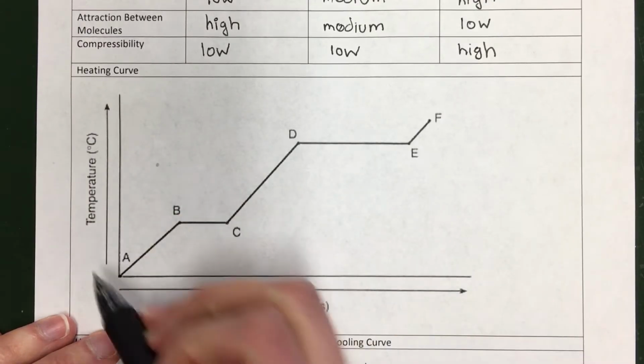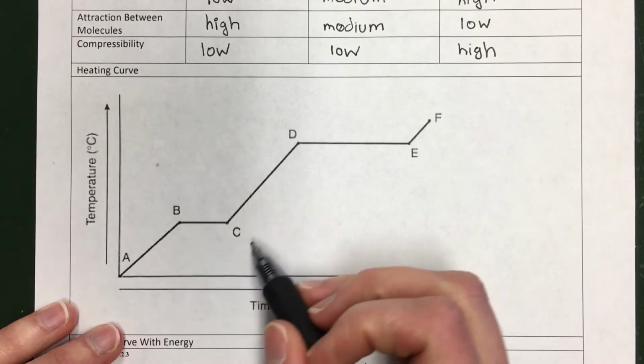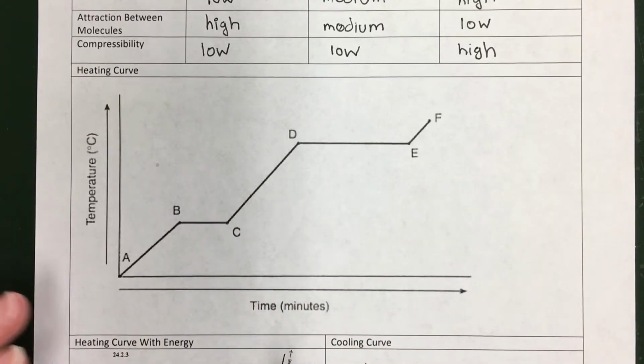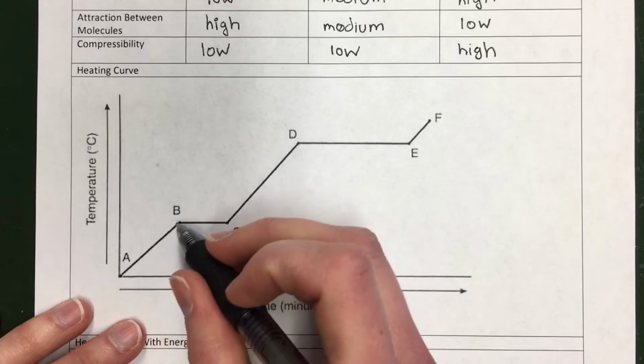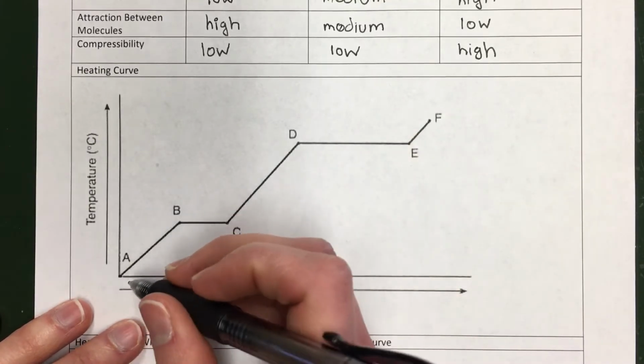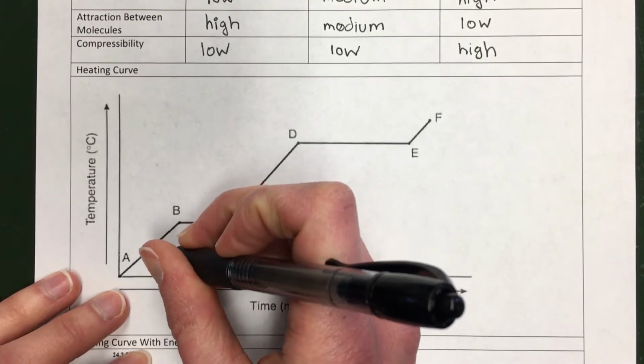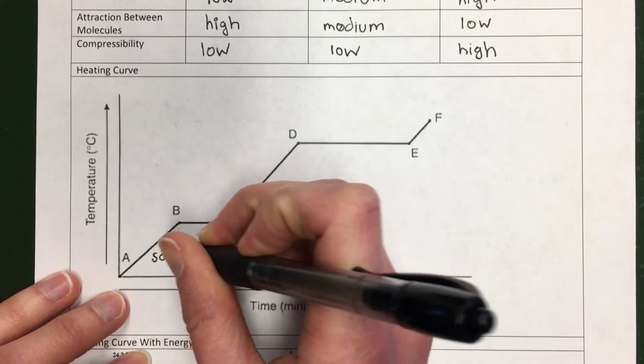As time goes on, the temperature of the ice is going to increase because we are heating it up, okay? So at different points on the graph, we're going to have different states of matter. So this section between A and B, the ice is going to be solid, or whatever substance we're heating up.